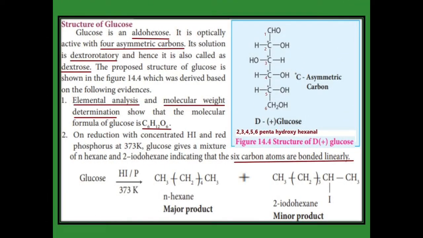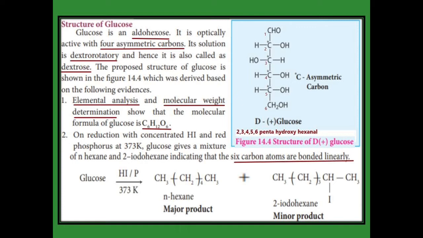Glucose structure, see the structure on the right hand side. There are 6 carbons. The first carbon is CHO, and the second to 6th carbons contain an OH group. For the IUPAC name of glucose: 6 carbons totally, so hex, single bond so ane, and aldehyde means al, so hexanal. But the hydroxy groups are present from the 2nd to 6th carbon, so we have to say 2,3,4,5,6-pentahydroxyhexanal.